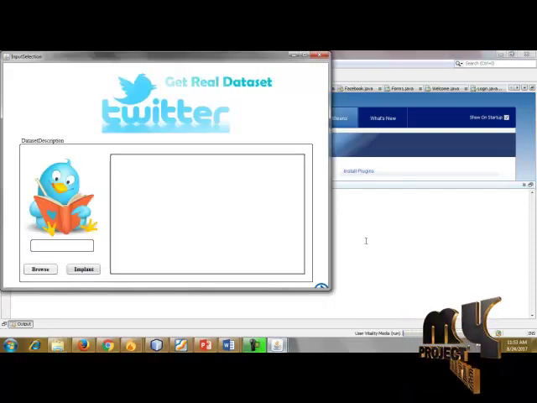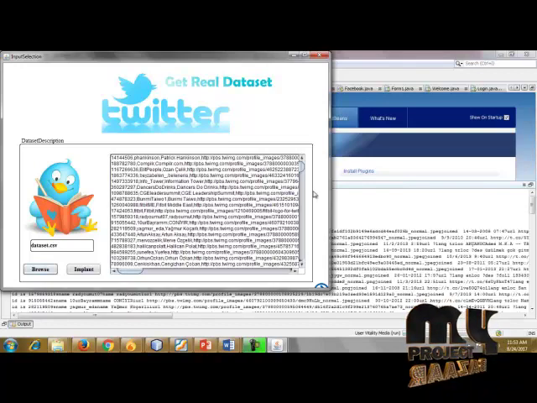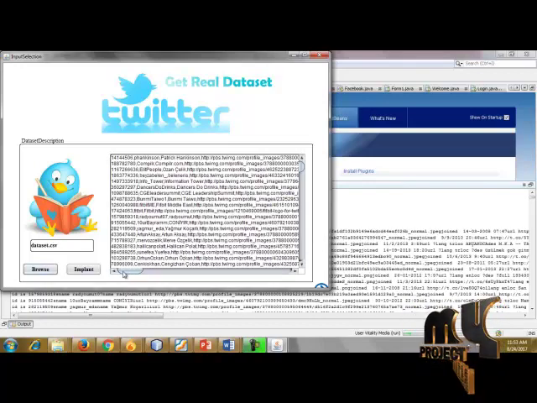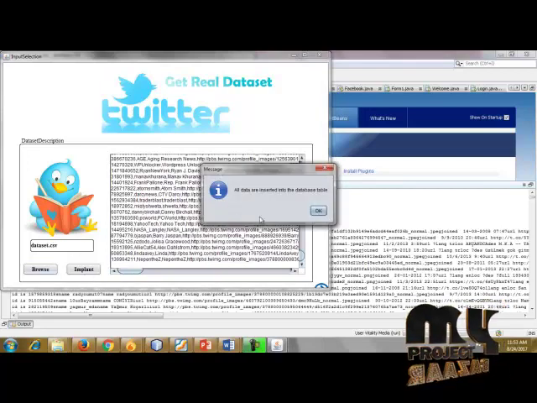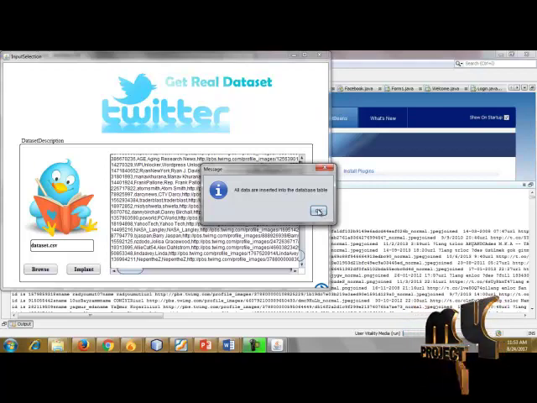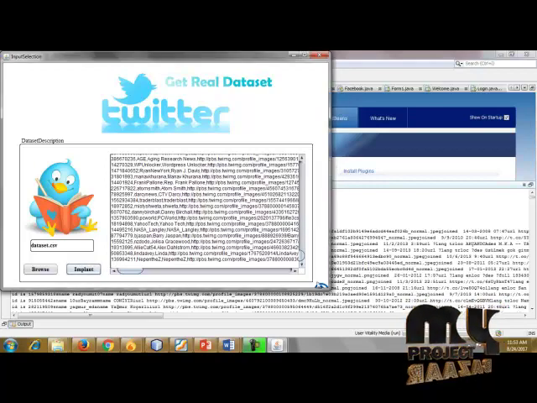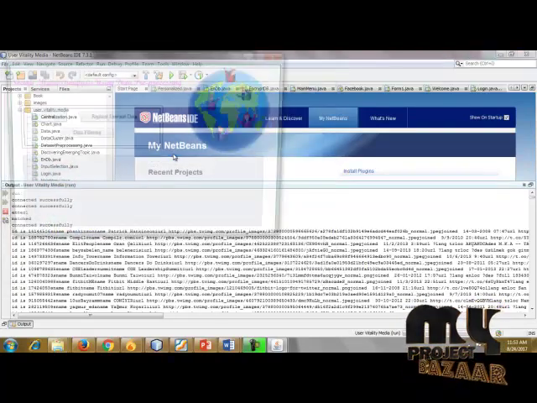In Twitter, every user has to have some specified information, such as followers and following information. Here the data is going to be imported, so all data are inserted into a database table. So import, then click next.